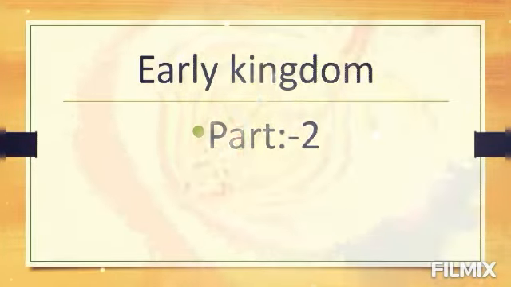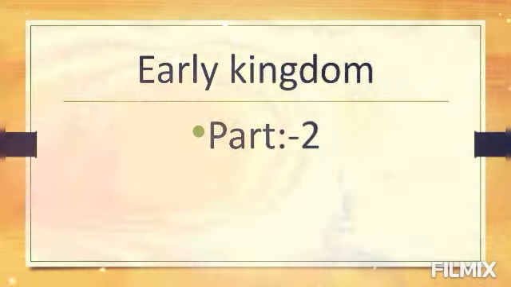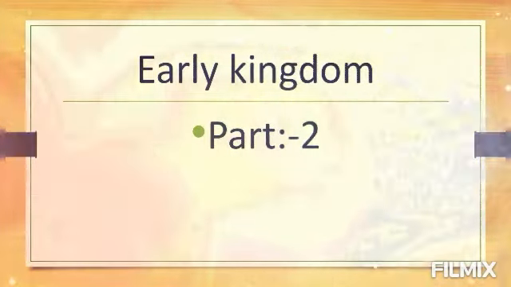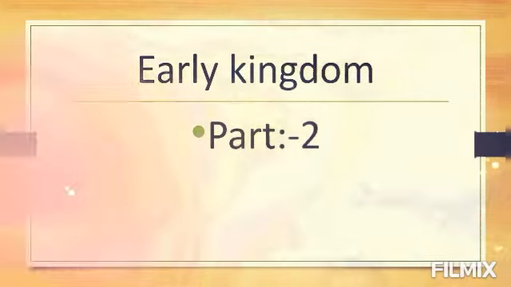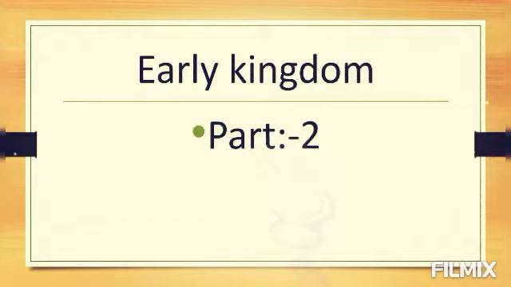Everyone. Today we will talk about early kingdoms. In the previous video we read about early kingdoms. Early kingdoms were divided into two categories, Janpads and Mahajanpads. Mahajanpads were further divided into two categories, republics and monarchies. Now in this video we will talk about monarchies in brief.